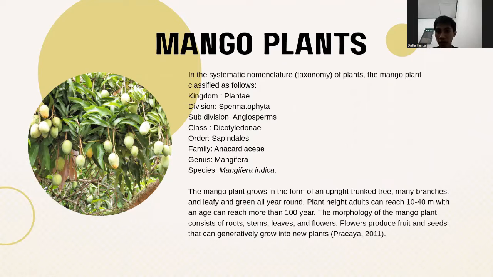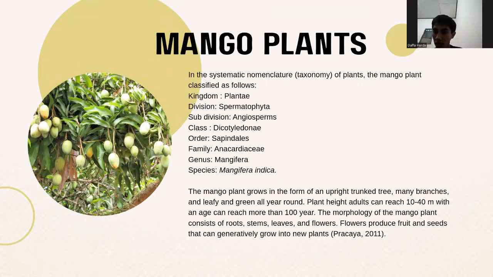Mango plant. In the systematic nomenclature of plants, the mango is classified as follows: Kingdom Plantae, Division Spermatophyta, Subdivision Angiosperms, Class Dicotyledoneae, Order Sapindales, Family Anacardiaceae, Genus Mangifera, and species Mangifera indica. The mango plant grows as an upright trunk tree, with many branches, and is leafy and green all year round.